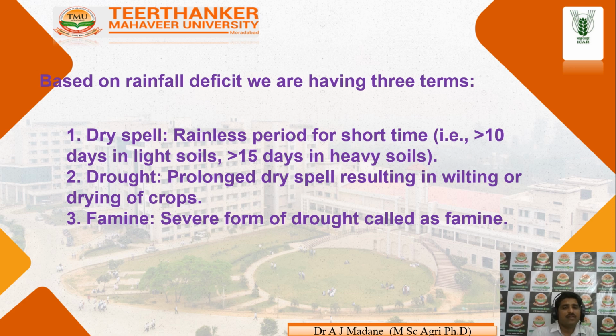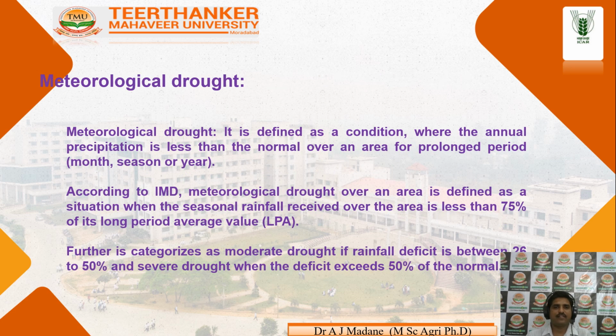Dry spell: if there is a rainless period for a short time, more than 10 days in light soil and more than 15 days in heavy soil, that condition is called a dry spell. Drought: a prolonged dry spell resulting in wilting and drying of crops is called drought. Third, famine: a severe form of drought is called famine.